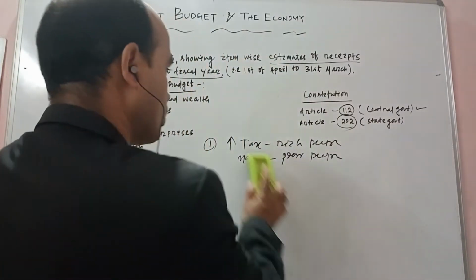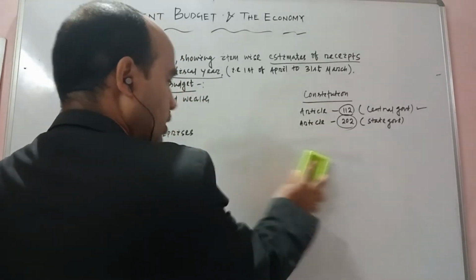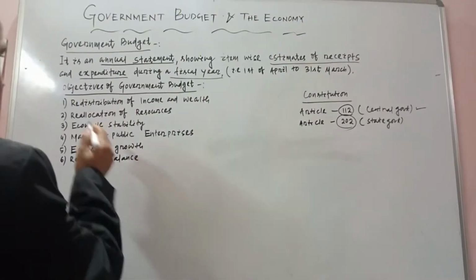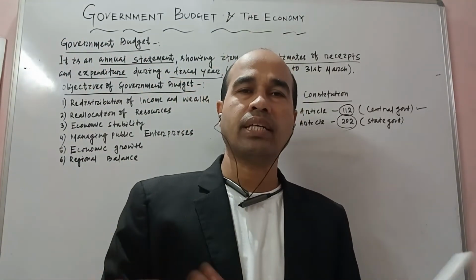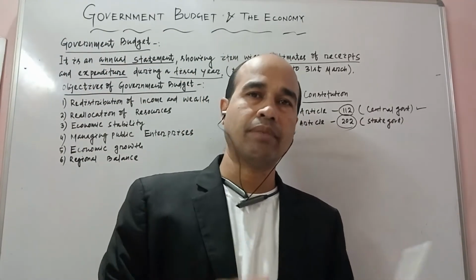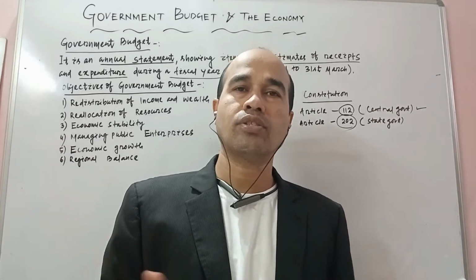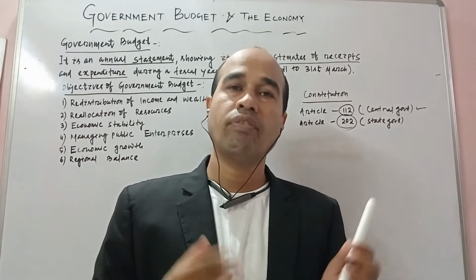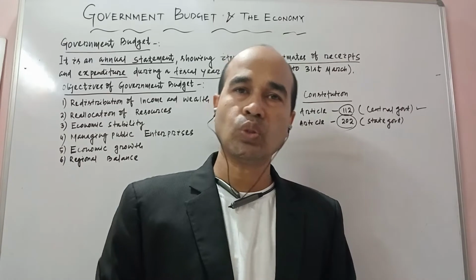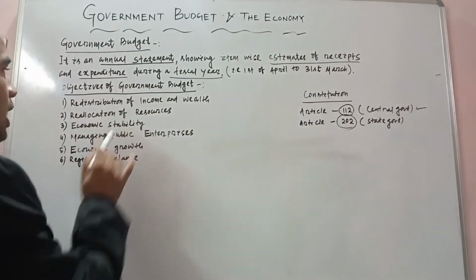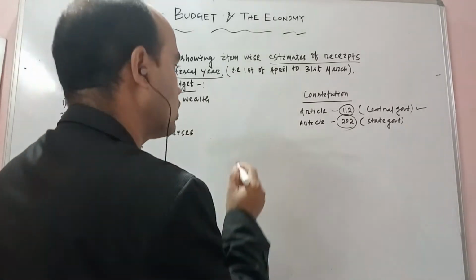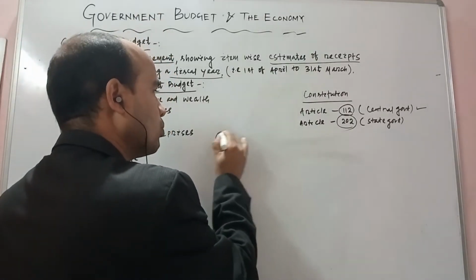Dear students, proceed to the second one. What is the second dimension? The second dimension, that is reallocation of resources. So government wants to reallocate in such a way that profit maximization is there and also social welfare is there, for which government is using two instruments. Once again, second point, reallocation of resources, for which government is using two instruments.